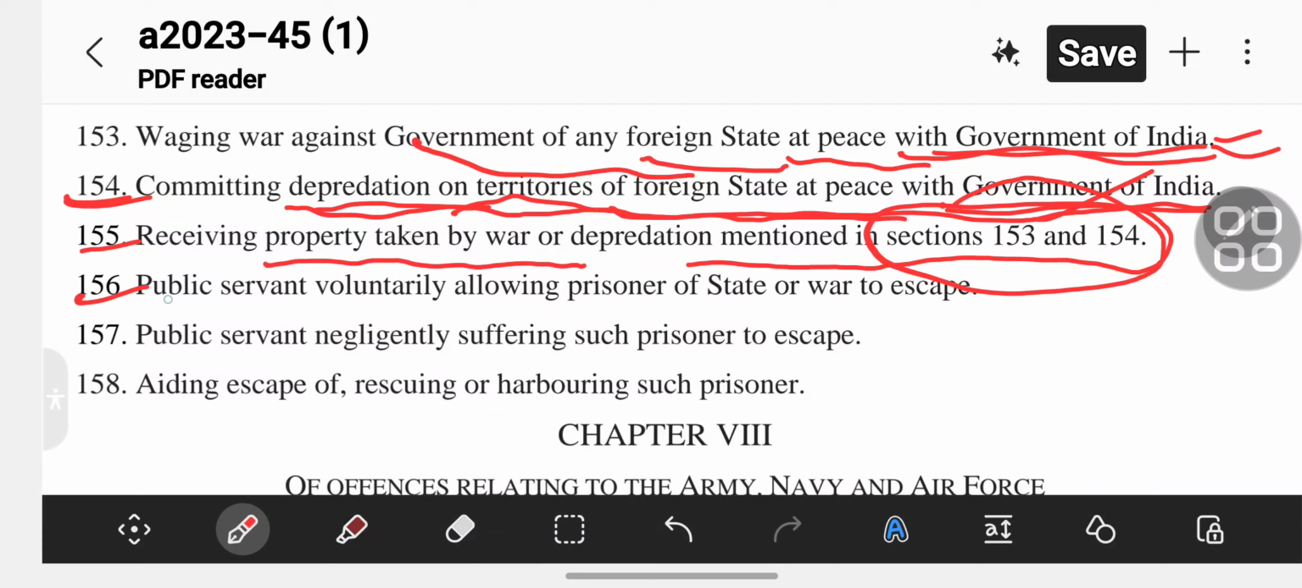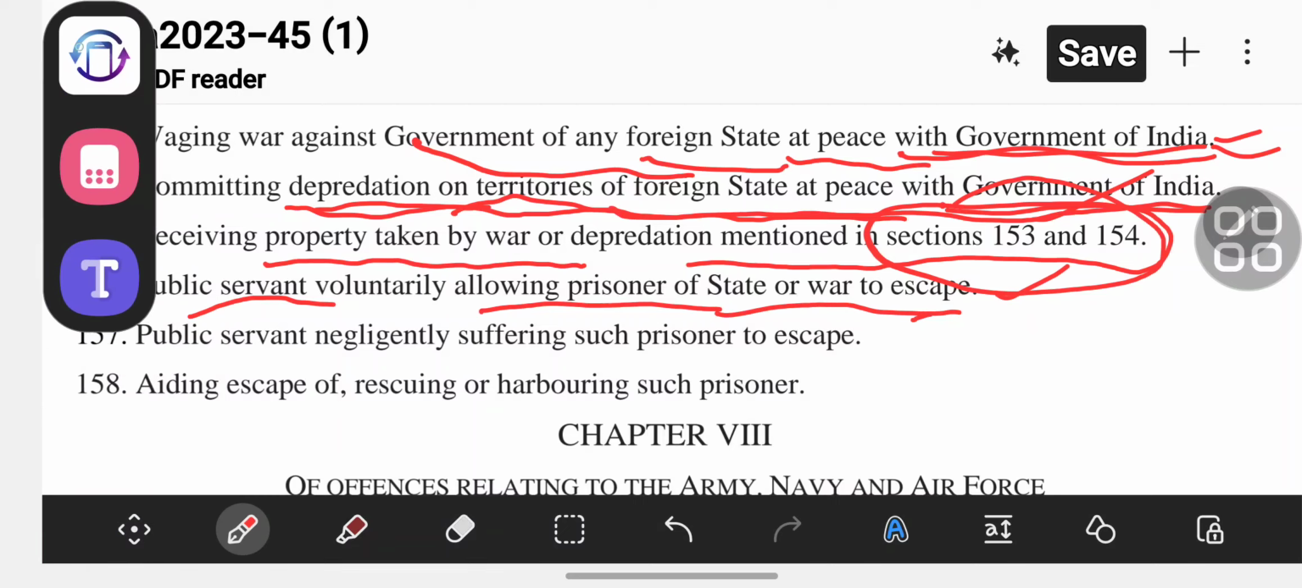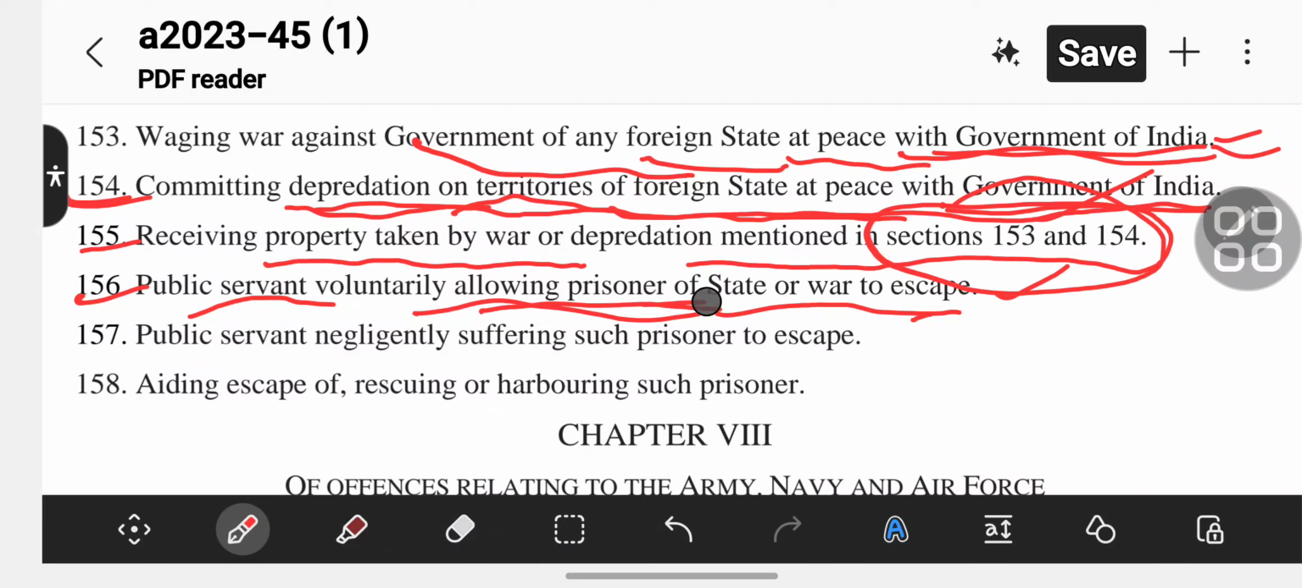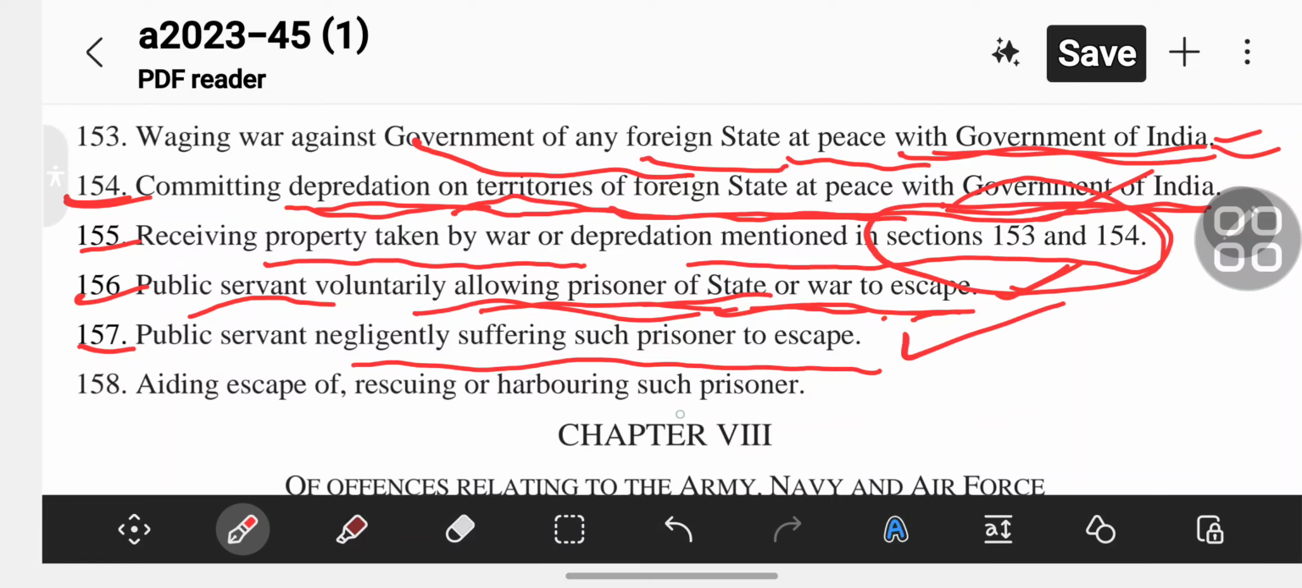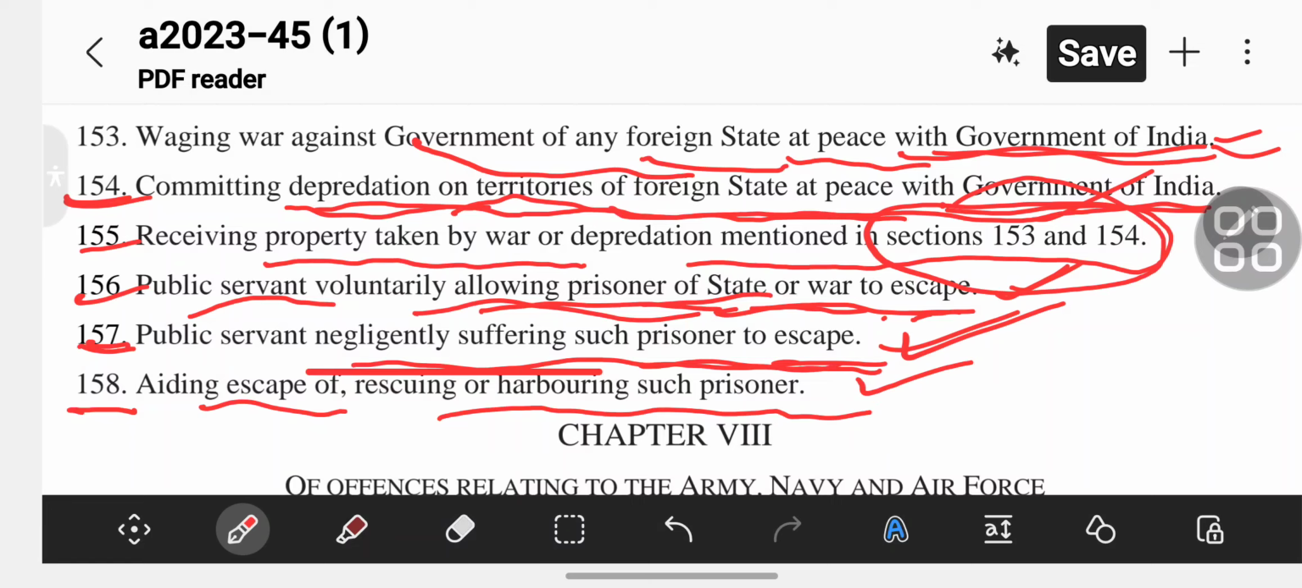Section 156, a public servant voluntarily allowing a prisoner of state or war to escape. Section 157, a public servant negligently suffering such a prisoner to escape. Section 158, aiding the escape of, rescuing or harboring such a prisoner.